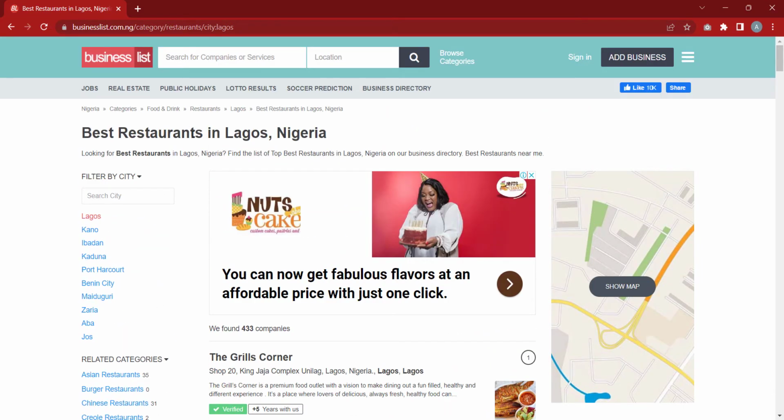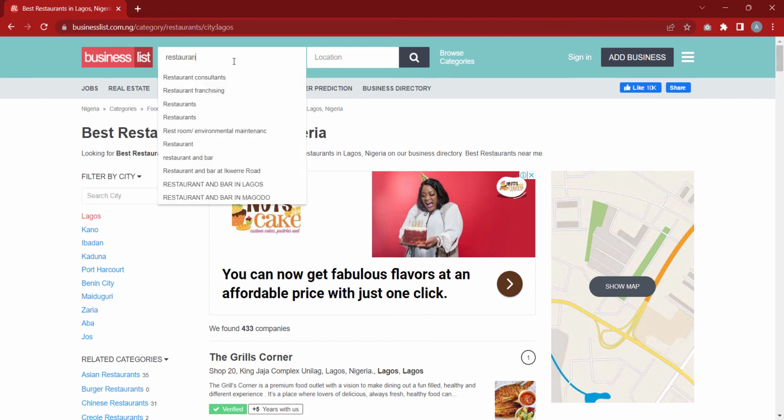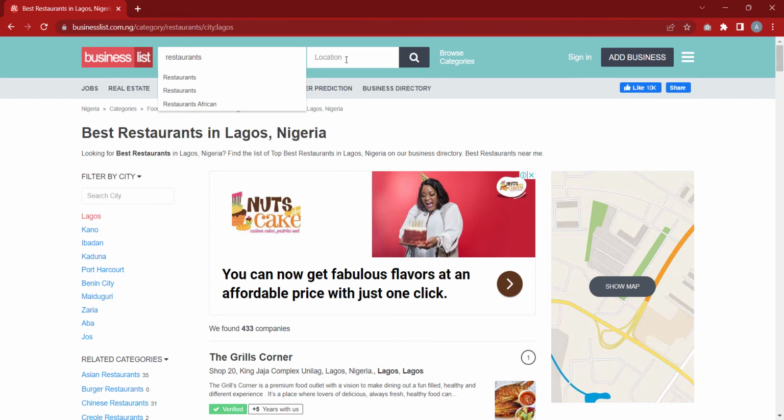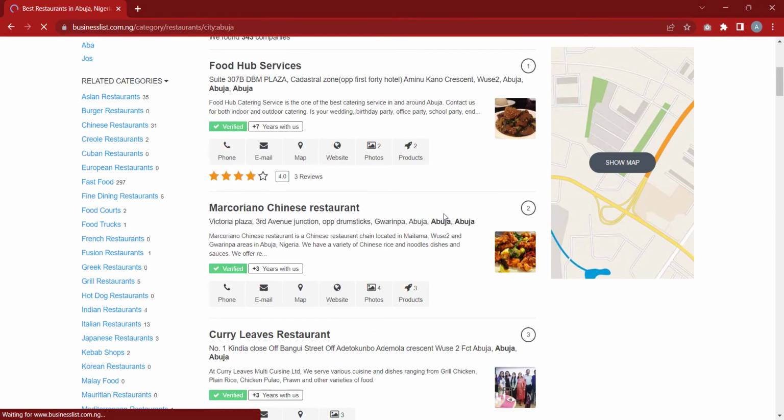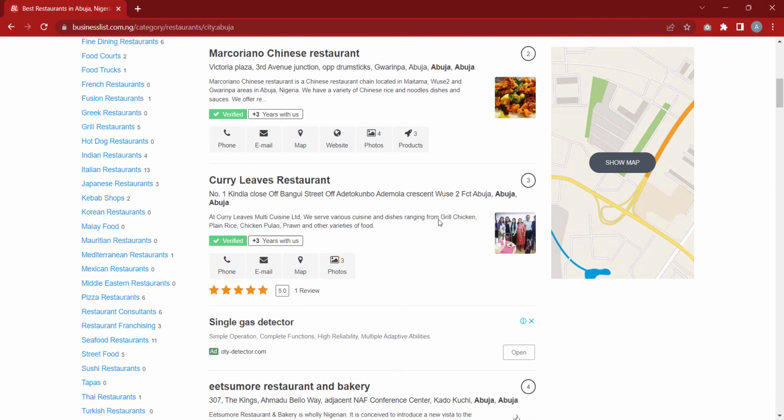If I go back again and search for maybe restaurant in Abuja, it's going to populate it again. You can see these are Abuja restaurants.